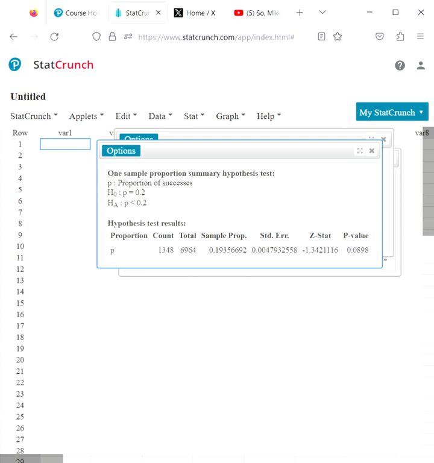Now this is going to be a bit tricky right here, because look at this: z-stat is negative 1.34, but the p-value, it says to round to 3 decimal places. 1, 2, 3. Notice how I only have it as 0.09.